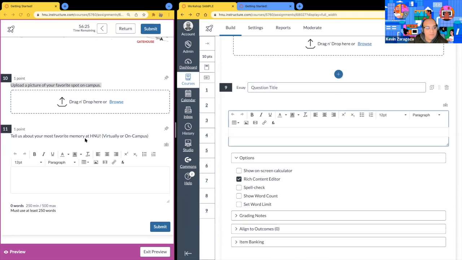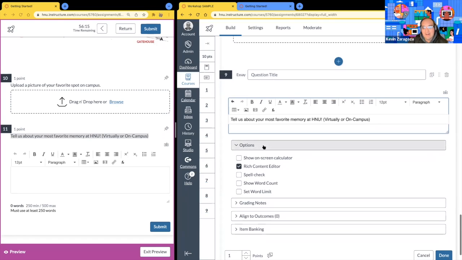And then in the prompt, we'll go ahead and copy paste in this example. Tell us more about your favorite memory at Holy Names, either virtually or on campus. And our options here are rich. We have the show the on-screen calculator, the rich content editor, spell check, show word count, set word limit.